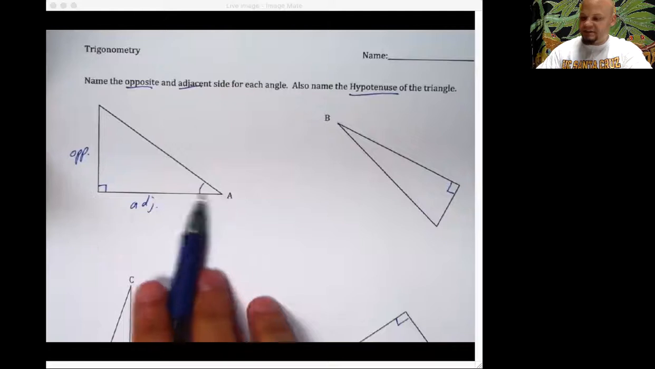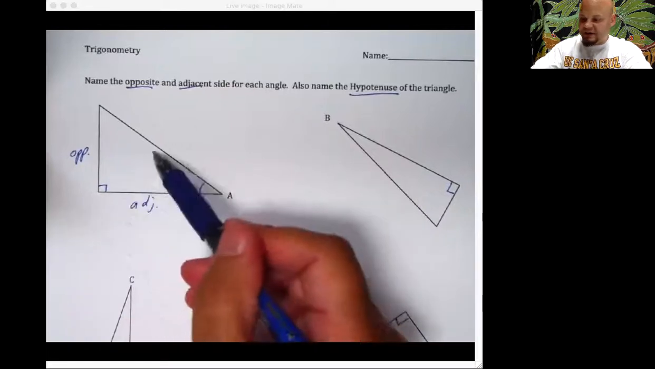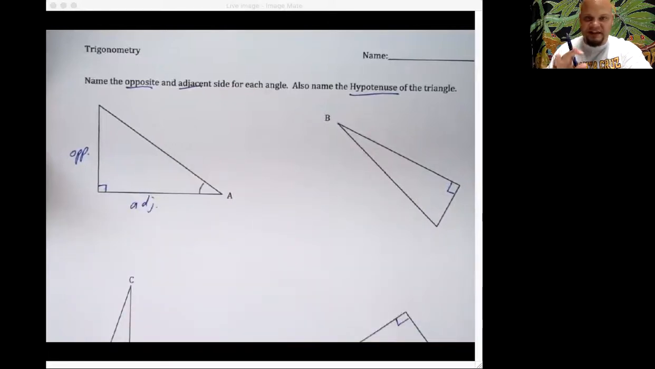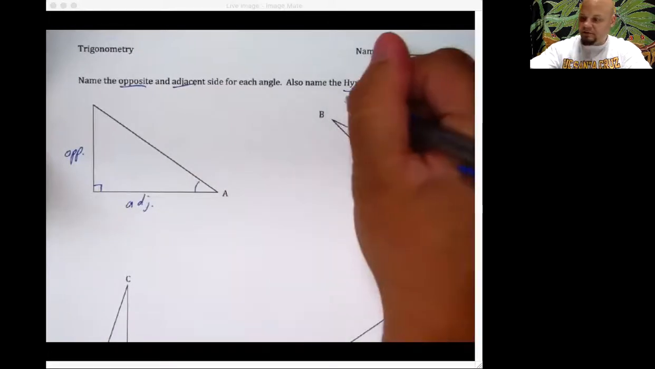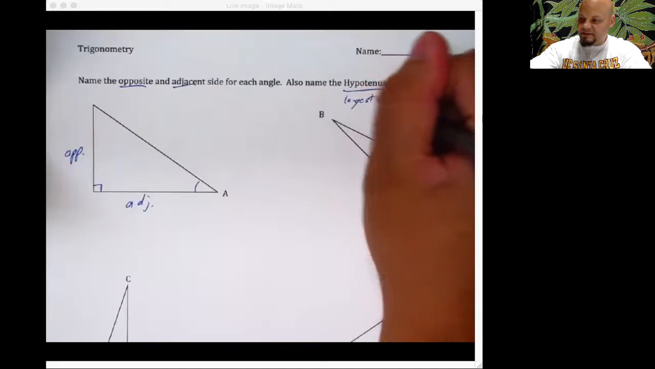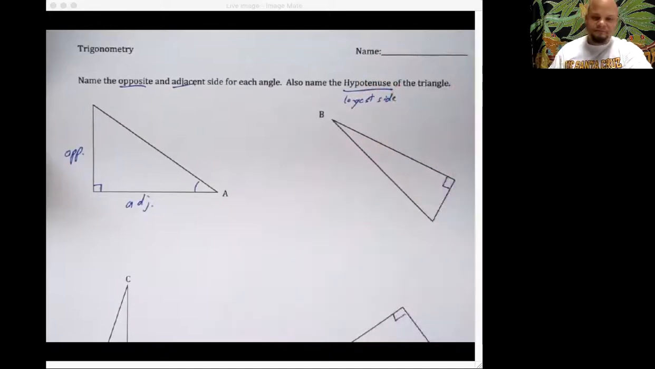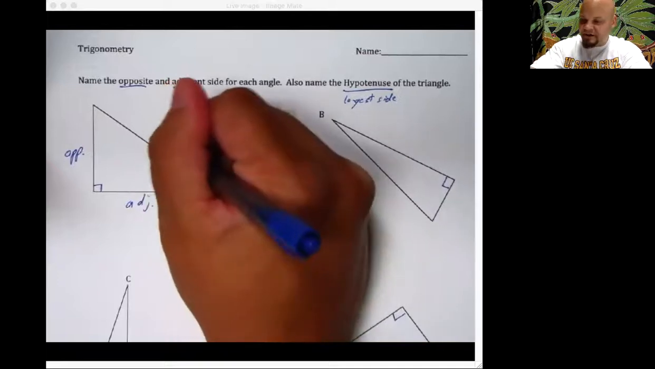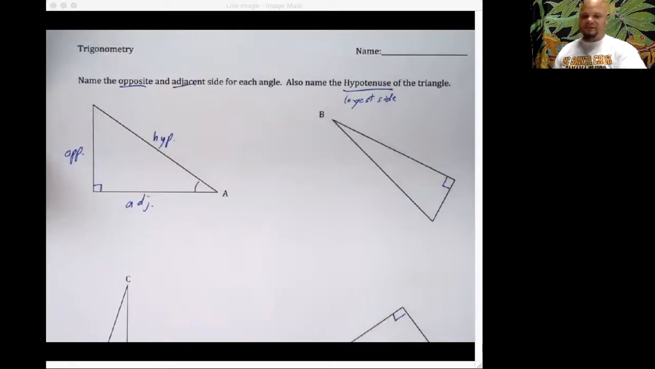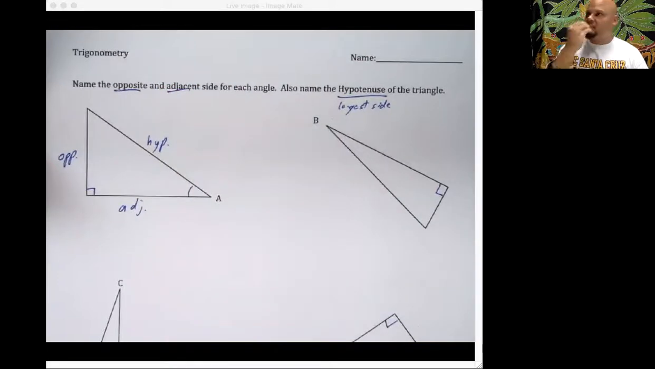Bam. Touching it, is not opposite the right angle, is not the longest side. Hypotenuse, longest side. Well, that only leaves us with one left, and that's right here. This thing right here has to be the hypotenuse. Once again, abbreviated by me.